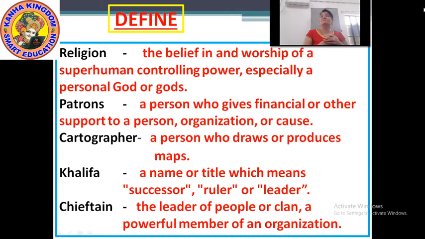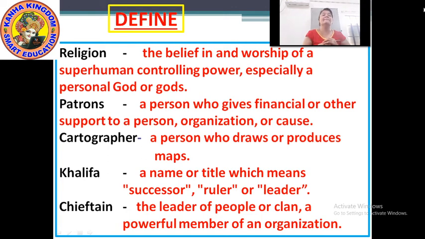Patron means a person who gives financial or other support to a person, organization or cause.